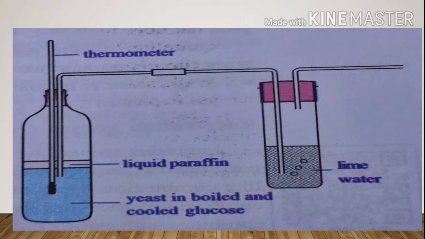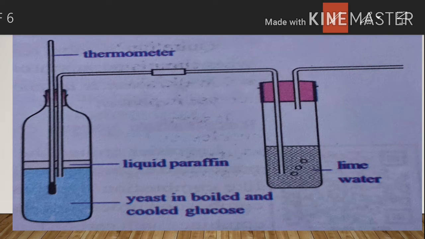See what apparatus is required for this. This is a thermos flask, this is called a wash bottle, this is a thermometer, and this is a bent glass tube. So these are the apparatus, and yeast is also required. These are the materials required to conduct this experiment.